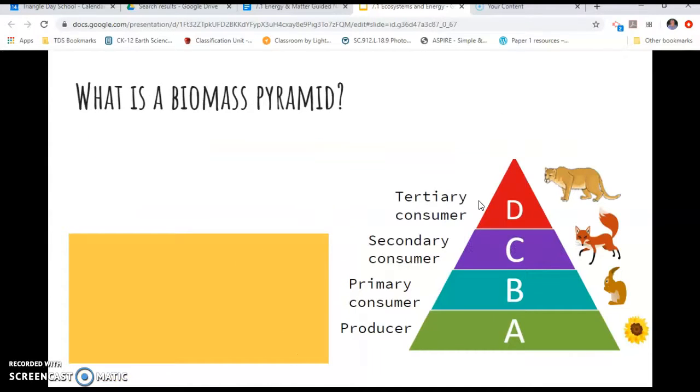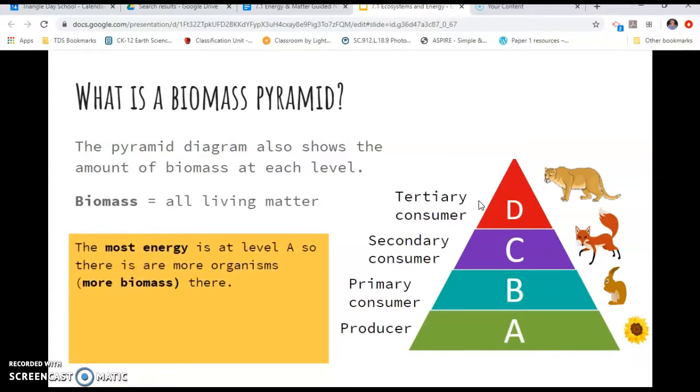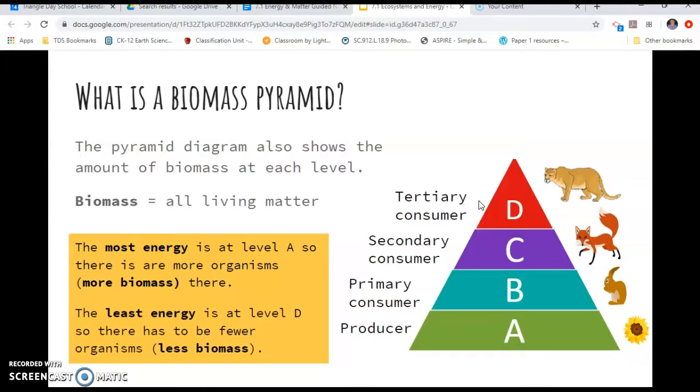A biomass pyramid is similar to an energy pyramid, but it shows the level of biomass at each level, and that's all living matter. The most energy level is at A, so there's going to be more biomass there. The least energy level is at D, so there's going to be fewer organisms at D, which is what we talked about earlier.